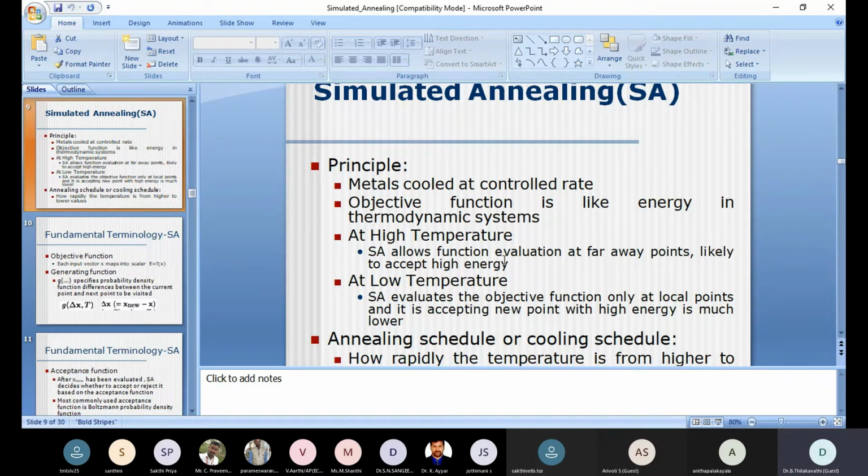Then the next, it follows the annealing process. The annealing process is handled with two temperatures. One is high temperature, the other is low temperature, because the metals are heated at high temperature. So the process has to be dealt with at high temperature, and similarly at low values, that is low temperature.